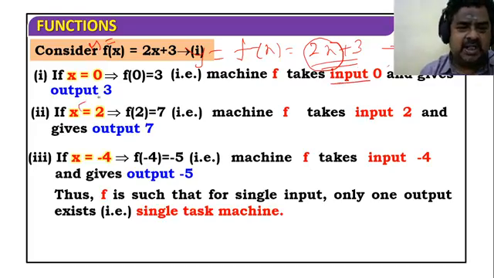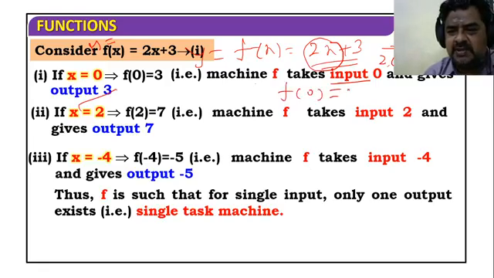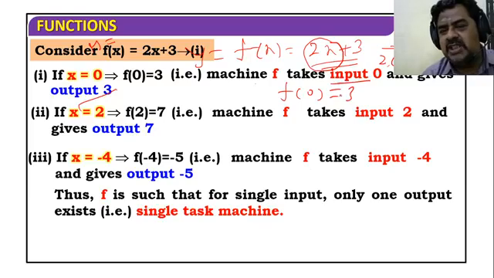Red is given as input and blue is given as output. First you see that y equal to f of x. If we substitute f of 0, 2 times 0 plus 3 is 3. So f of 0 equal to 3. Why are we doing that? Next we can put everything in a graph. That's the next stage. First we find the values. What is input and output?